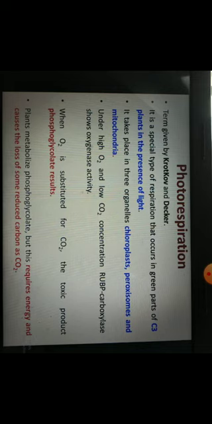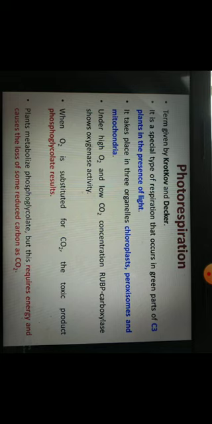Normally, in the normal respiration, light has no role, right? But this is a special type of respiration, in the presence of light, and it takes place in green parts of the leaves, or green parts of the plant, especially in leaves. This term was given by Krotkov and Decker, and it takes place in green parts of the C3 plants in the presence of light. So remember that photorespiration takes place only in C3 plants.